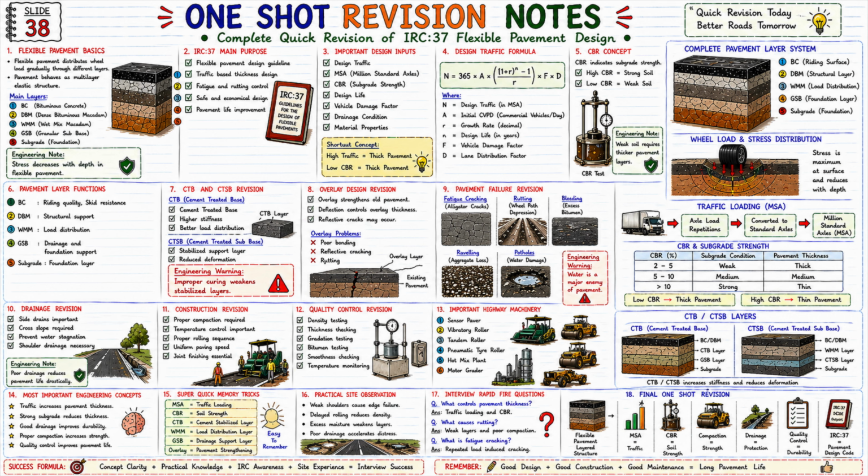Proper rolling sequence ensures uniform compaction, and camber provides 2% to 3% drainage. Let's look at one short revision at the bottom. Proper compaction, strong pavement. Poor drainage, pavement damage. Segregation, weak zones. Temperature control, better bituminous performance.